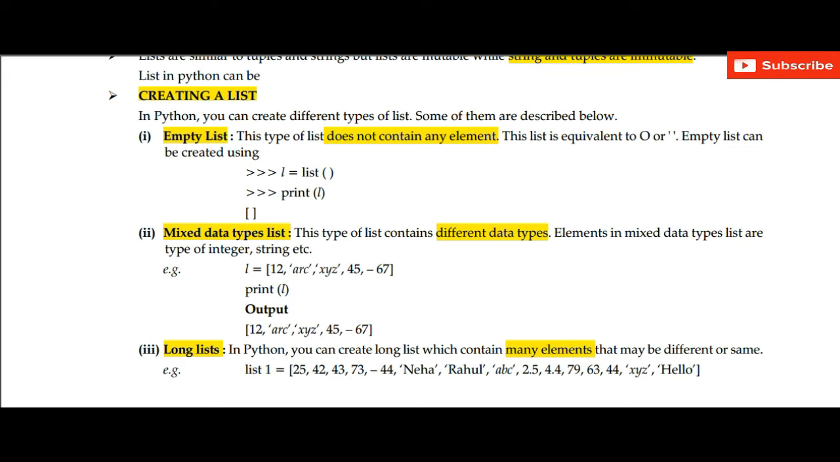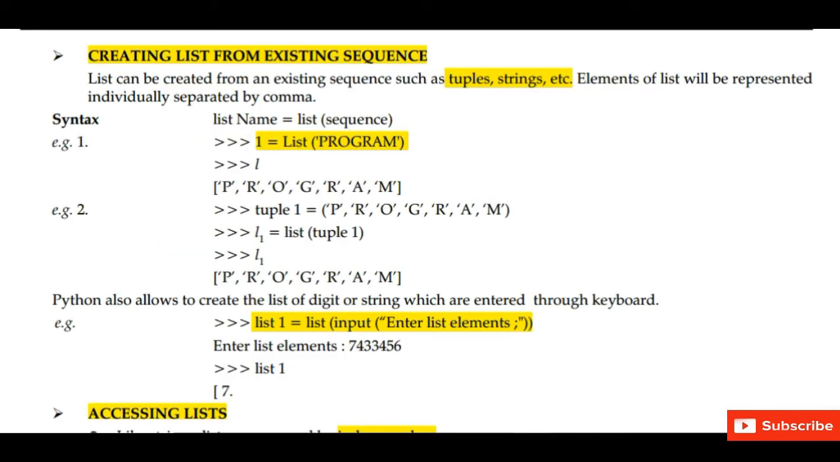Next is mixed data type list. This type of list contains different data type elements. Elements in the mixed data type list are type of integers, string, etc. So we can include integers, strings, and we can also add another list. Next is long list. In Python you can create long list which contains many elements that may be different or same. So we can add many elements into a list. This type of list can contain many elements.